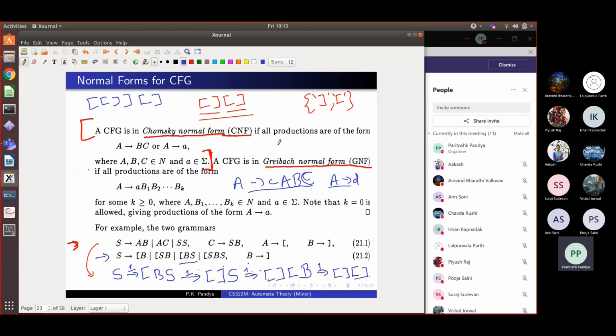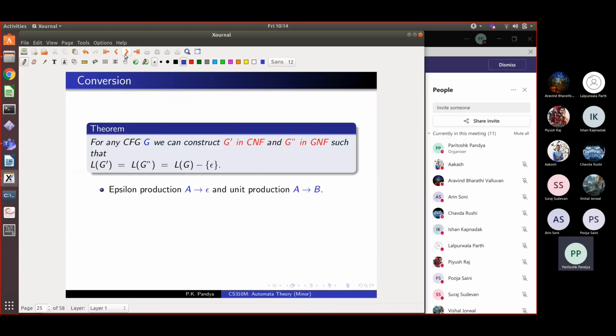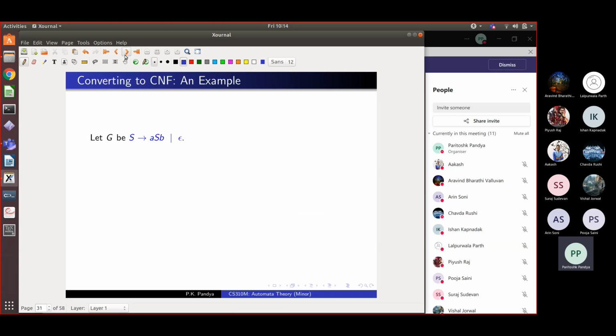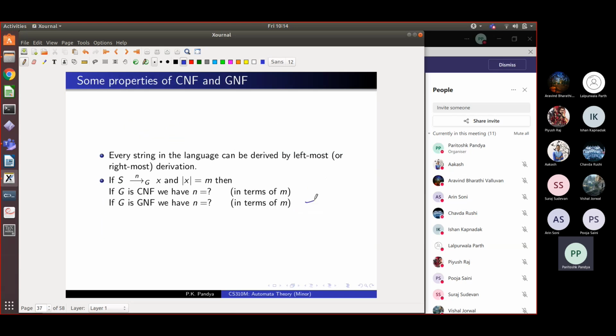So a Greibach normal form has the following property. Suppose we have a string x derived from the start symbol S within my grammar G, and the length of the derived string is m. Then in Greibach normal form, how many steps will it take to derive that string?